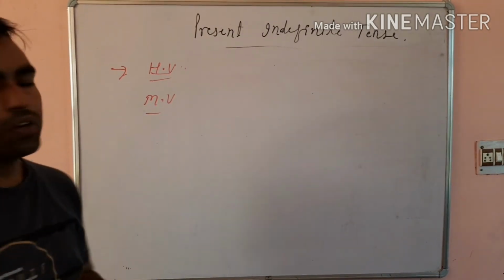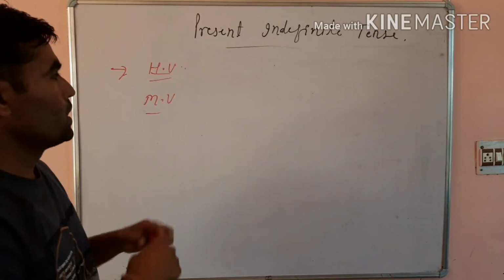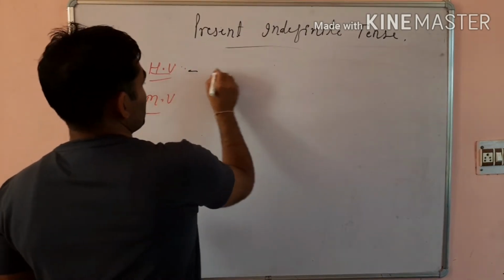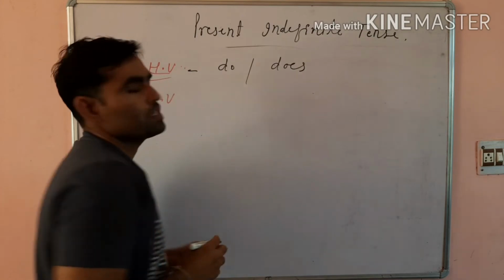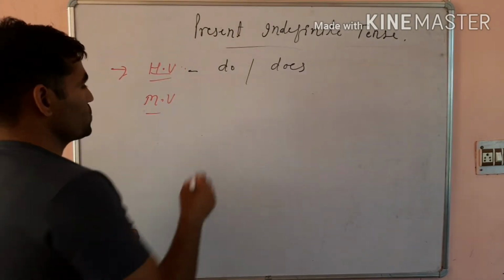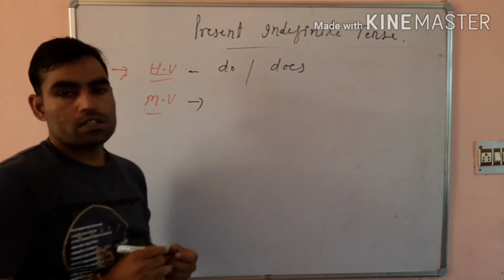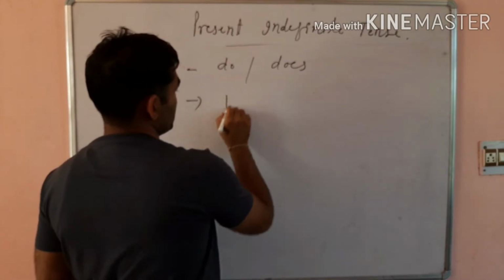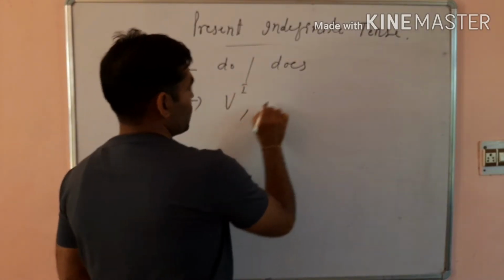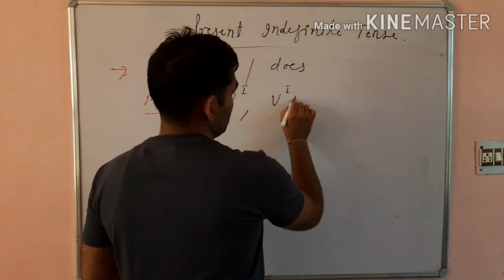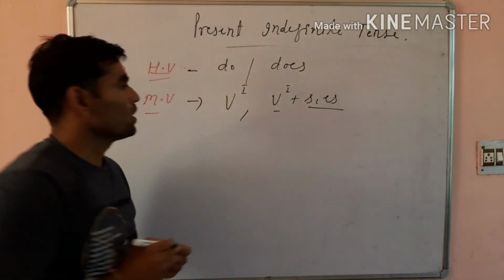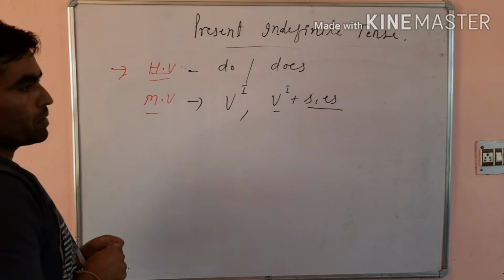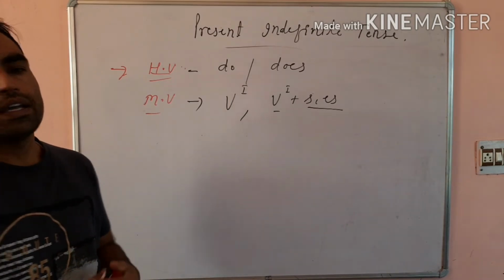But in present indefinite tense, you will use do or does as helping verb. As far as main verb is concerned, you are to use either V first or V first plus s or es.